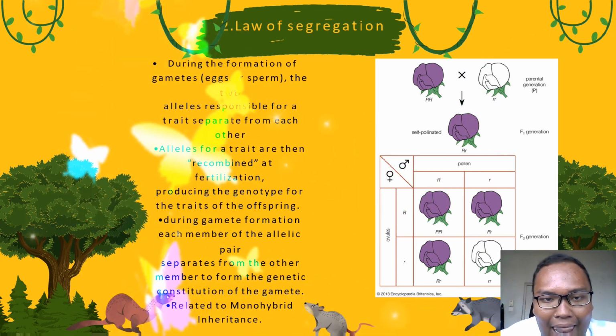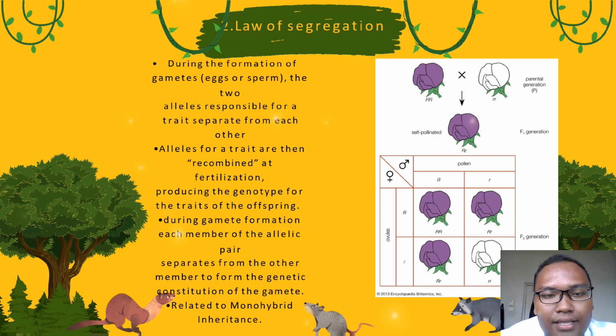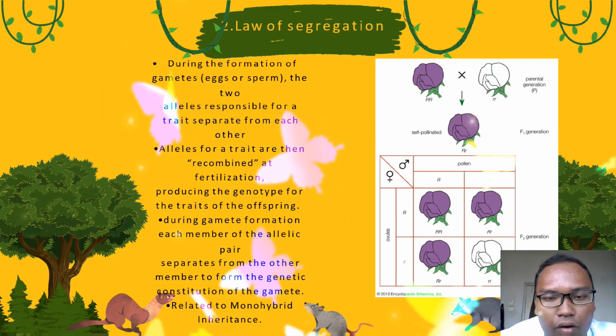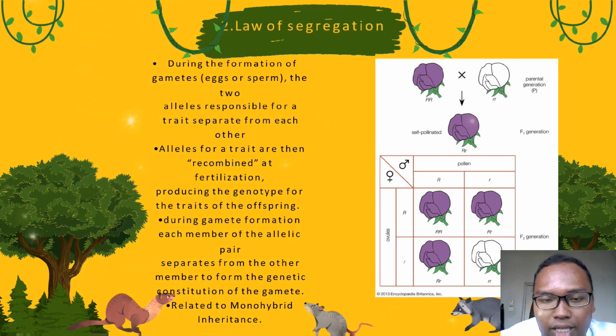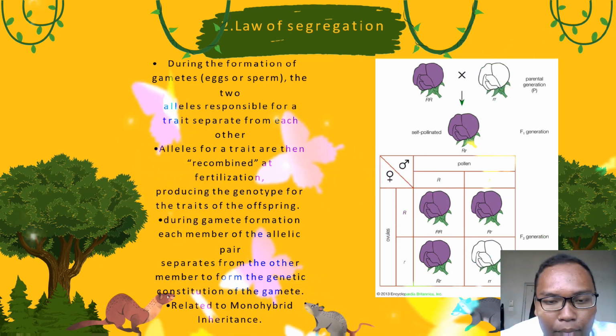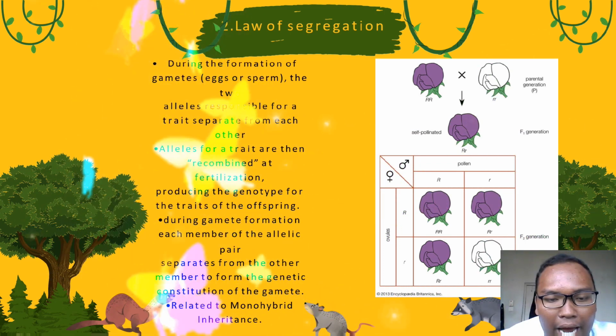Alleles for traits are then recombined at fertilization, producing the genotype for traits of the offspring. During gamete formation, each member of the allelic pair separates from the other member to form the genetic constitution of the gamete, related to monohybrid inheritance.